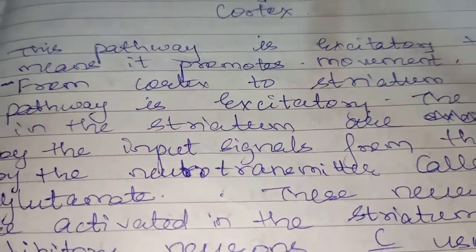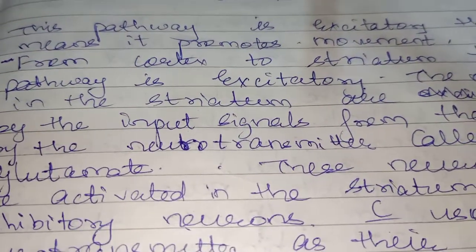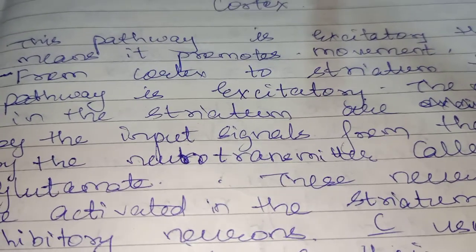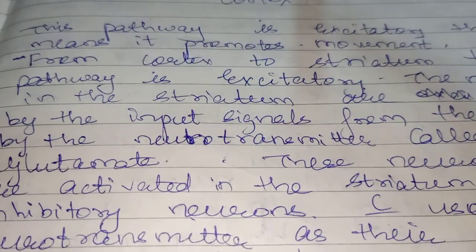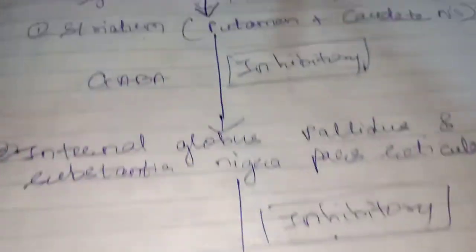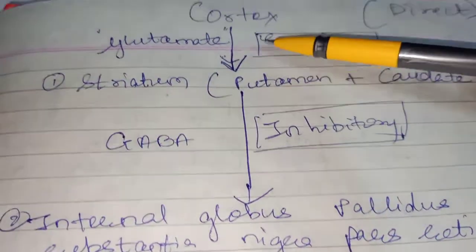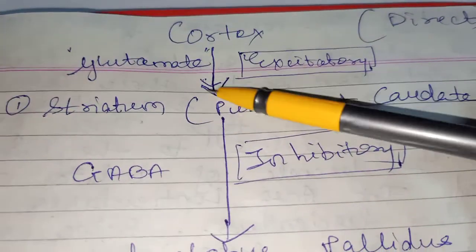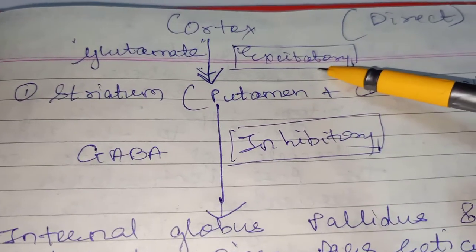From cortex to striatum, the pathway is excitatory.